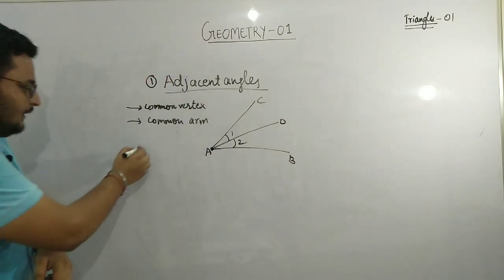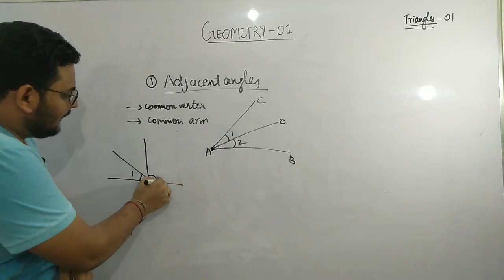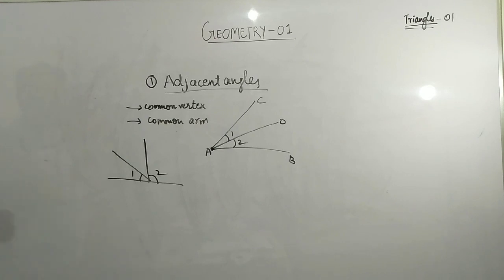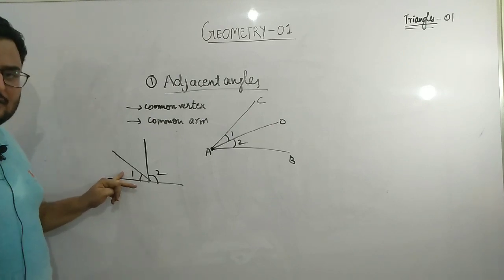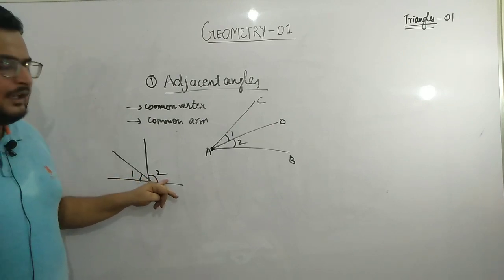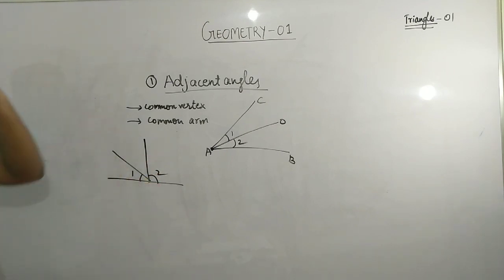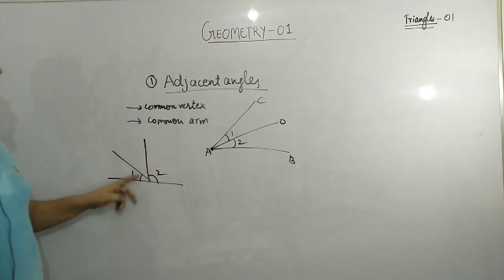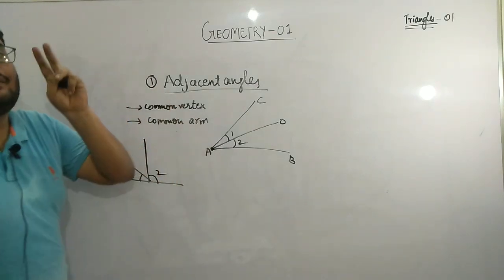Okay, let me ask you whether angle 1 and angle 2 are adjacent angles or not. Look at this particular diagram. They don't have any common arm. Seriously, look at this diagram. Angle 1 and angle 2 don't have any common arm. And if they don't have any common arm, you cannot say that they are adjacent angles. They should have a common arm, and they should have a common vertex.